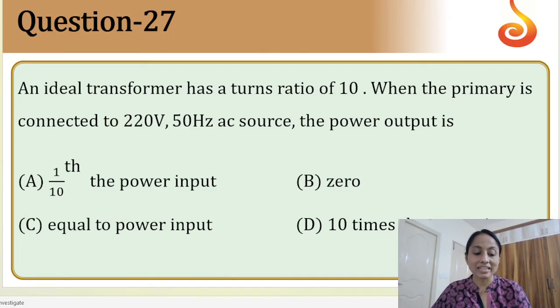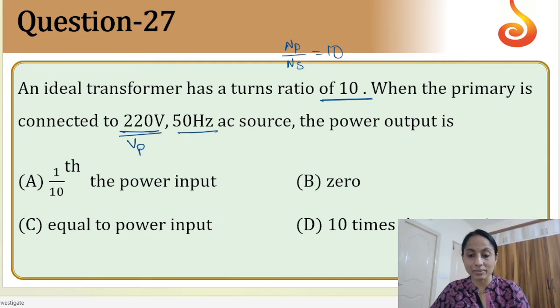Next, an ideal transformer has turns in the ratio NP by NS is equal to 10, and the primary is connected to 220 volts. So the primary voltage is 220 volts and the frequency is given. The power output must be calculated. In an ideal transformer, the efficiency is always 100%.